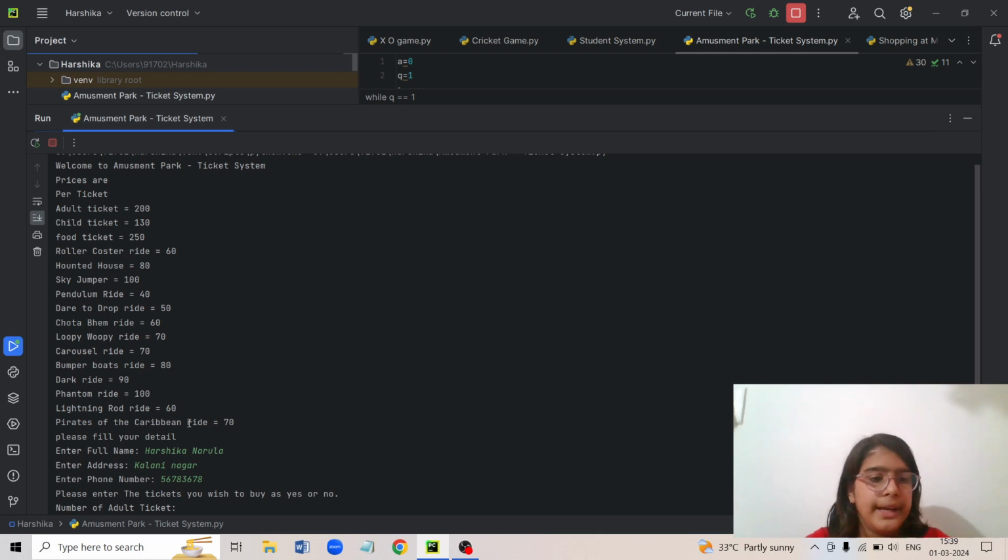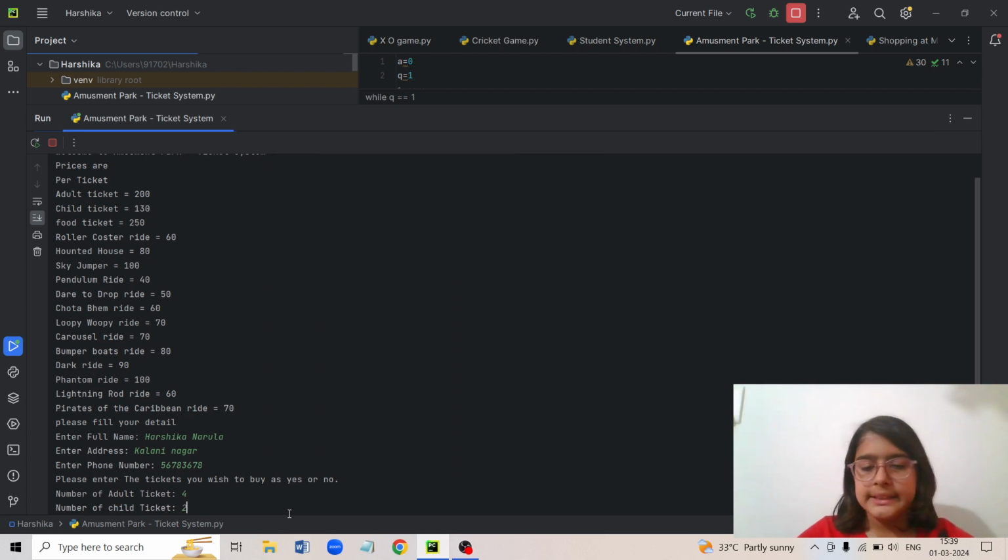Here it is showing the tickets and their prices. Now it is asking us that if you want a ticket, press yes. If you don't, press no. So I'll just do yes and no randomly. Here it's asking the number of adult tickets. How many adult tickets do I want? For example, 4. Number of child tickets, 2.